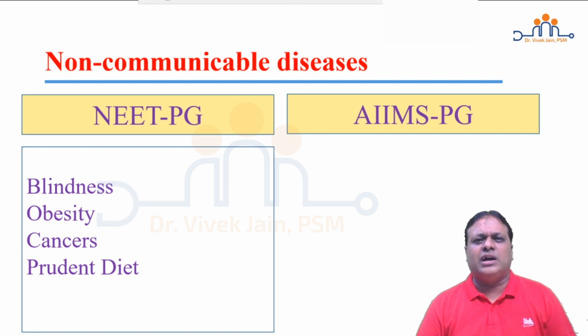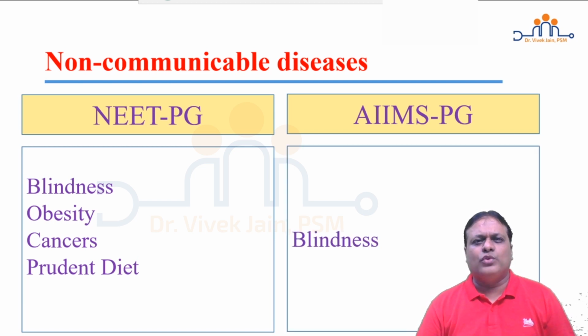Prudent diet in coronary heart disease is asked in detail and how we utilize it for prevention and control of coronary heart disease. Hypertension, you are asked about the rule of halves and tracking of blood pressure phenomena. Diabetes mellitus, you are asked about glycemic index and the cutoffs for diagnosis of diabetes mellitus in India.